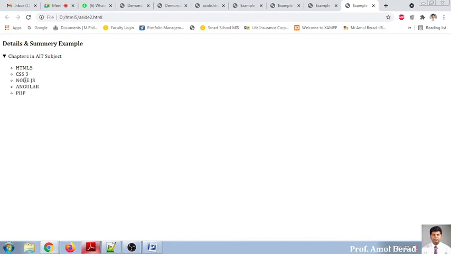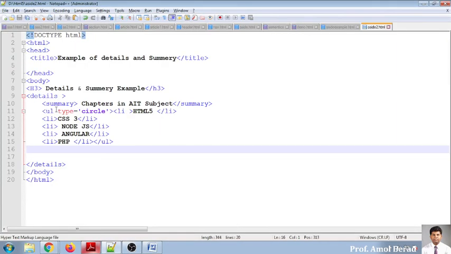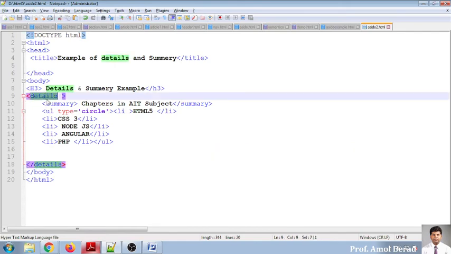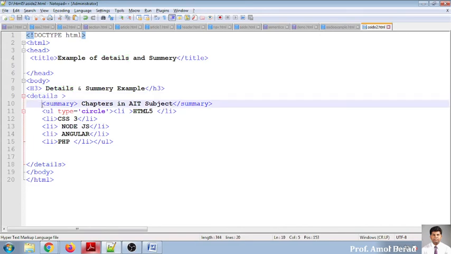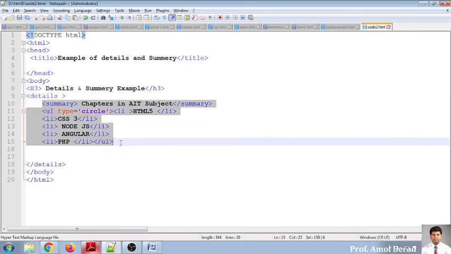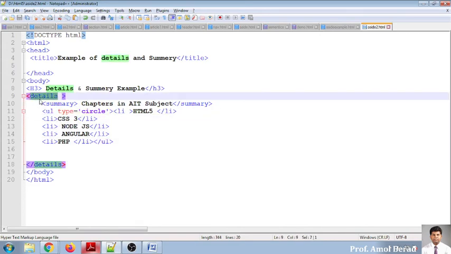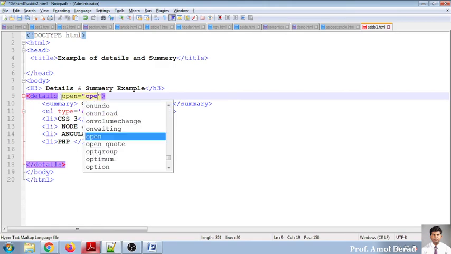Is it clear to everybody how we are using this details and summary? Yes. Details is a double-ended tag into which the summary will work. It is only for the purpose of displaying something in a format. And this details can be set to open is equal to double quote open.